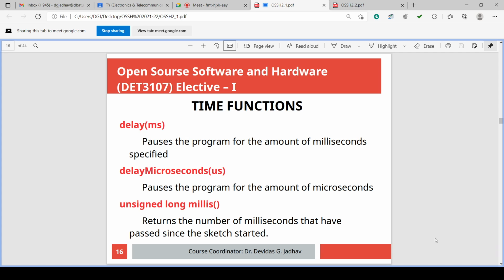Now, if there is a working frequency incompatibility, not compatible to each other, some device like LCD is working at very low speed, cannot sense the 16 megahertz variations. In those cases, we have to provide delay. Suppose the pulse is on and it is delayed for 1 millisecond and then it is turned off. So that pulse will give